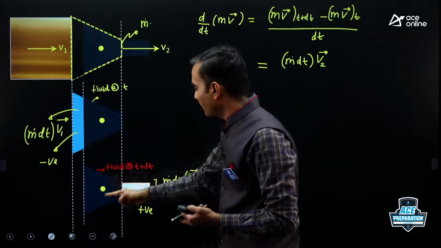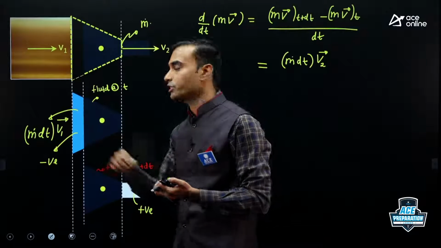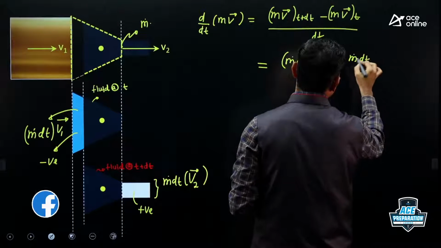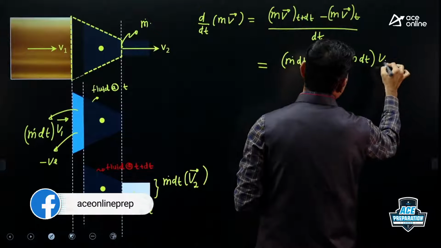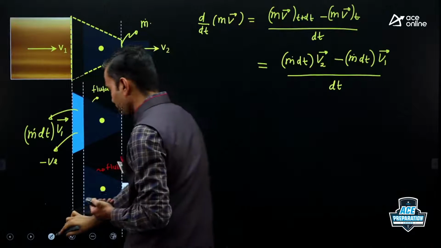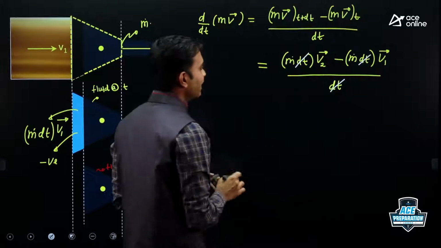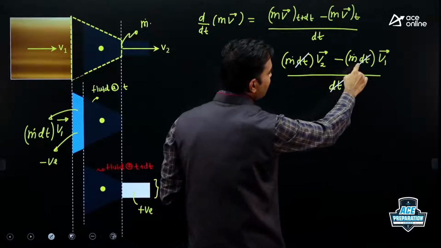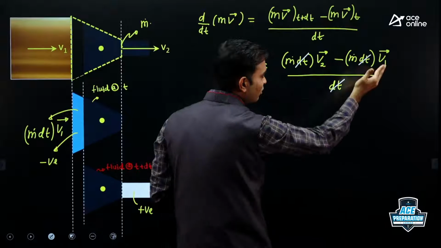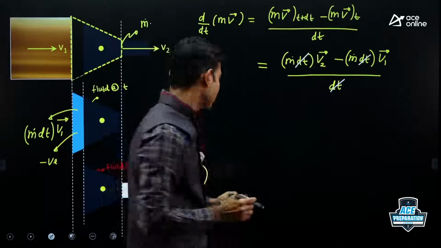So if flow is steady, momentum corresponding to this common portion is cancelled, and what remains is momentum corresponding to this white portion and blue portion. So this negative momentum I am writing here, m dot into dt into v1. Whole thing divided by dt. Now this dt will get cancelled. So what we get is m dot into v2 minus m dot into v1. So this m dot into v2 represents momentum flux going out of control volume, and m dot into v1 represents momentum flux going into the control volume, right?